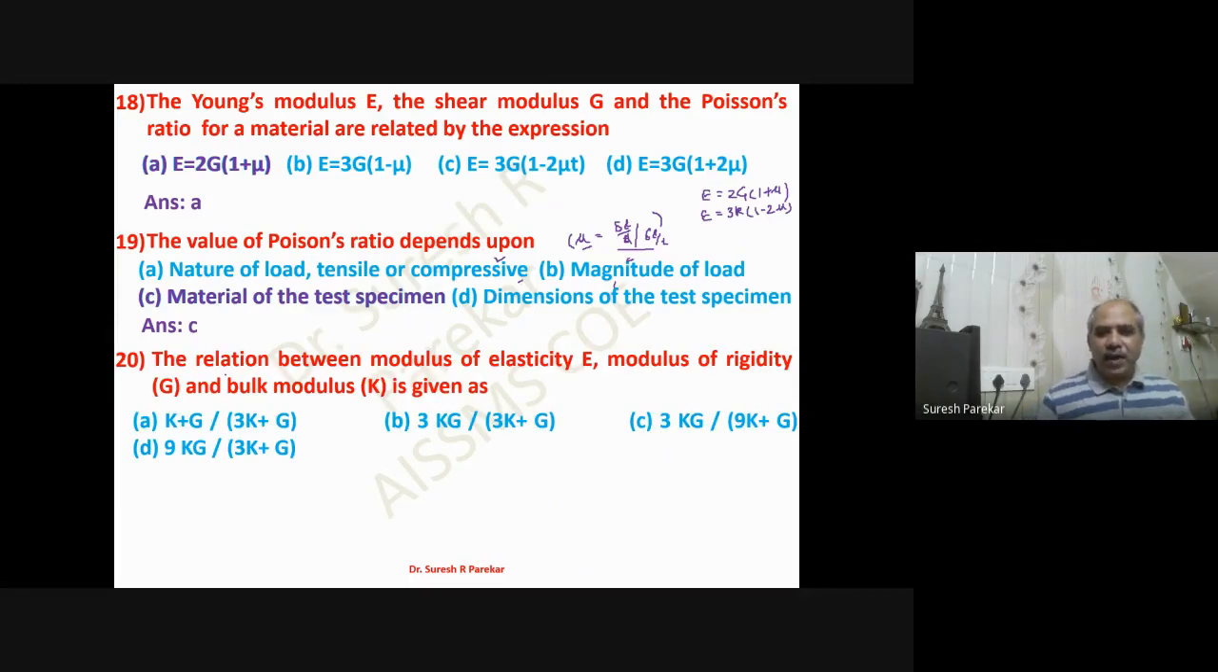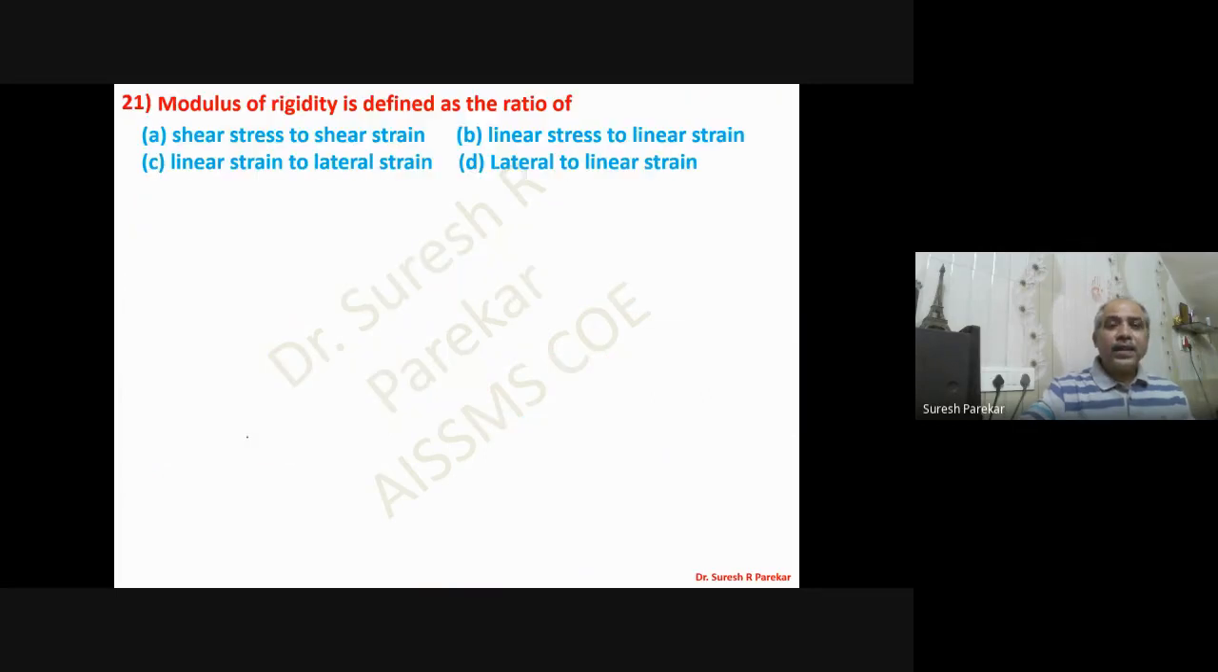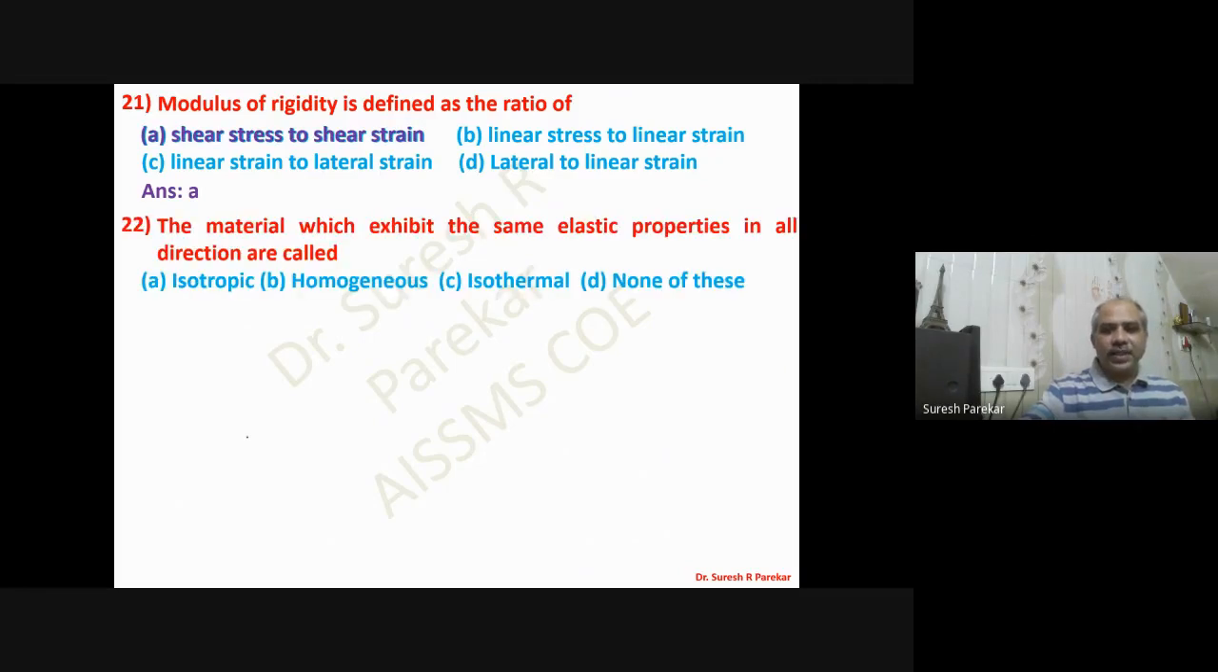Then the relation between modulus of elasticity, modulus of rigidity, and bulk modulus. You keep in mind this, we always have E = 9KG divided by (3K + G). So we have this as D option. Then modulus of rigidity: we have shear stress to shear strain. Option is A. Then the material which exhibits the same elastic properties in all directions is isotropic, A.